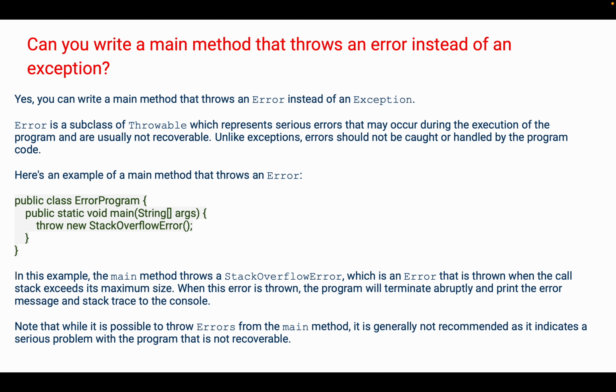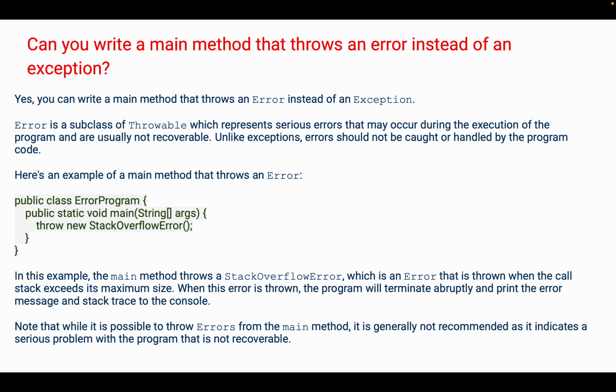The next question can be, can you write a main method that throws an error instead of an exception? In the last one it was an exception that occurred due to our program, but is it possible that your main method throws an error instead of an exception? To this we can answer yes, we can definitely write a main method that throws an error instead of an exception. Error is a subclass of Throwable which represents serious errors that may occur during the execution of the program and are usually not recoverable. Unlike exceptions, errors should not be caught or handled by the program code.